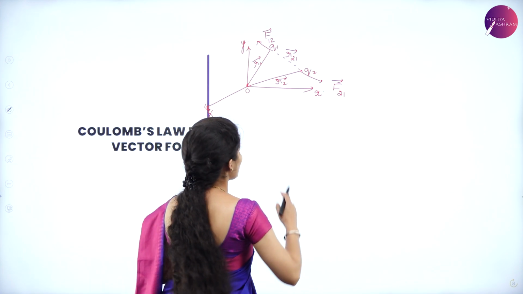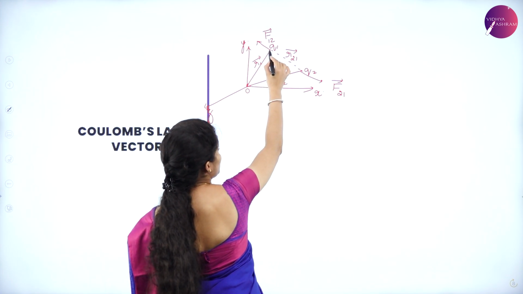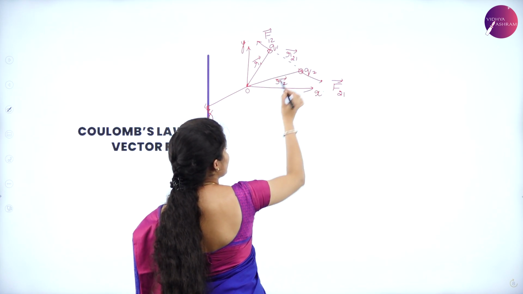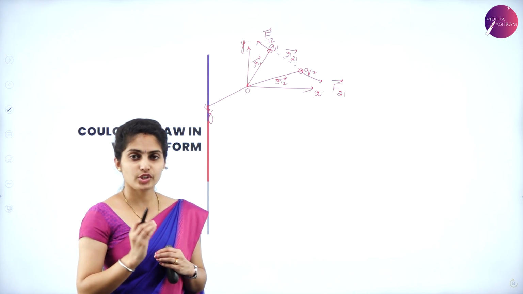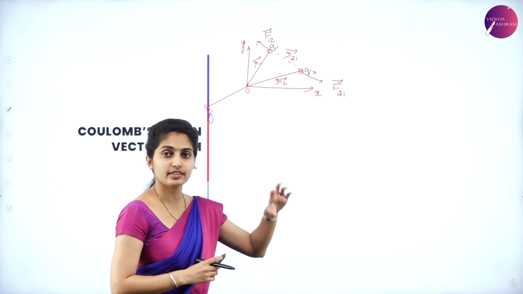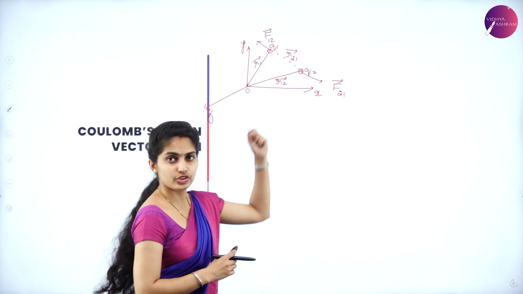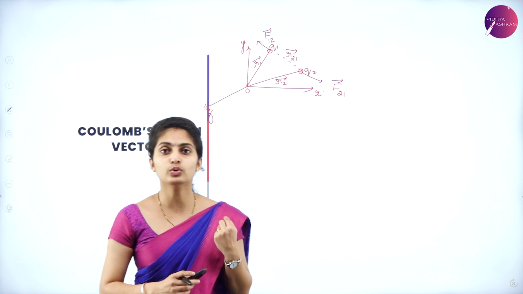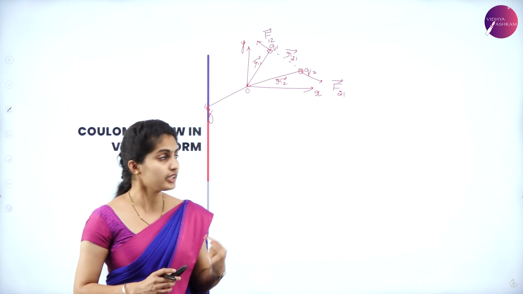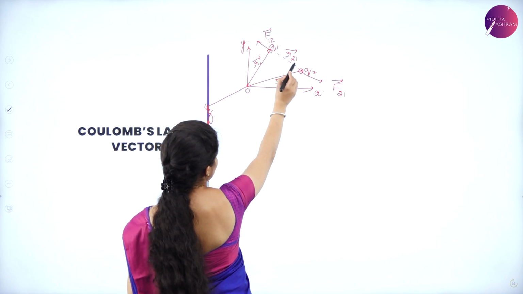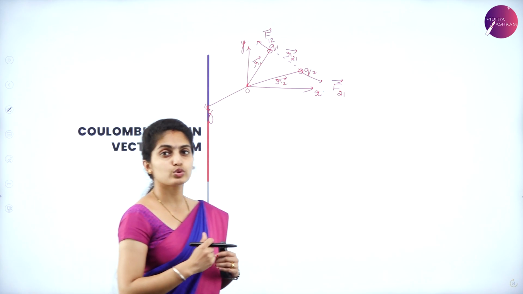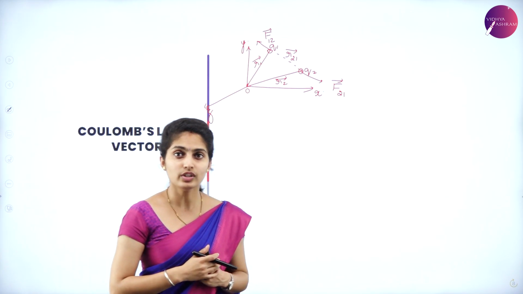When there are two point charges, Q1 and Q2, Q2 is placed at R2 from the origin and Q1 is placed at R1 from the origin, and you have a certain distance between them, R21. There are two forces acting opposite to each other.